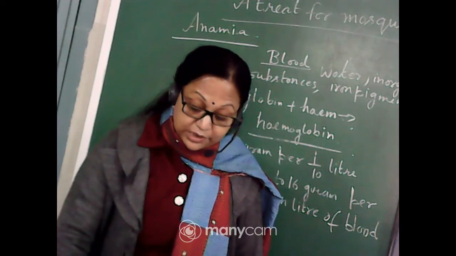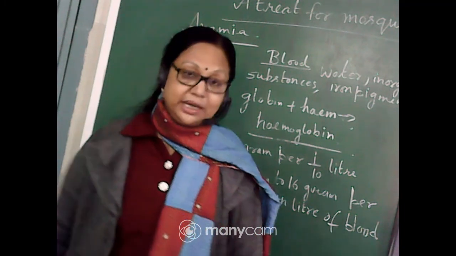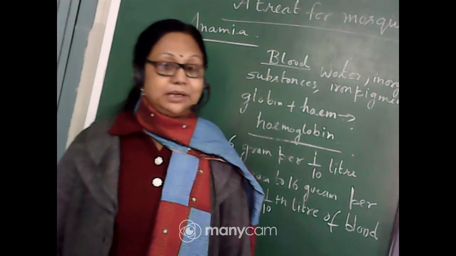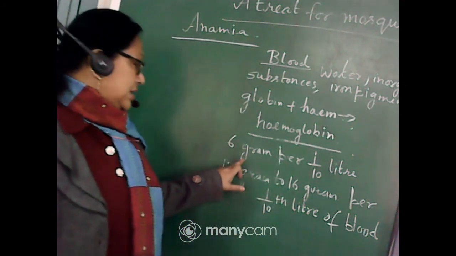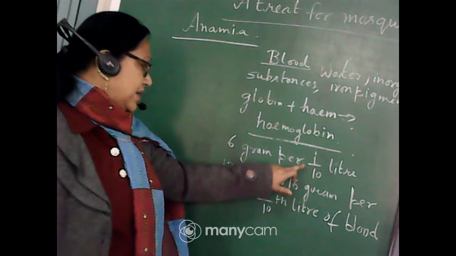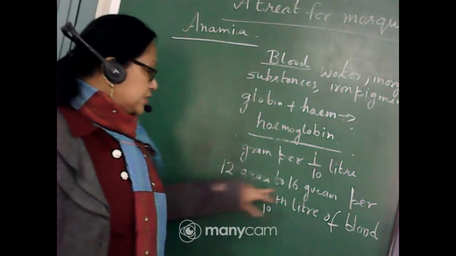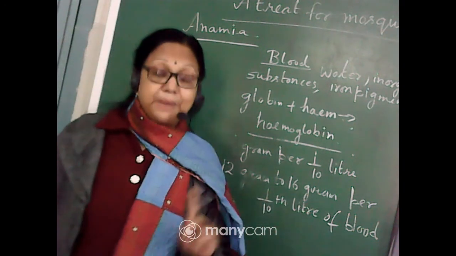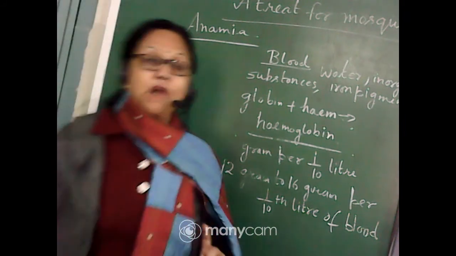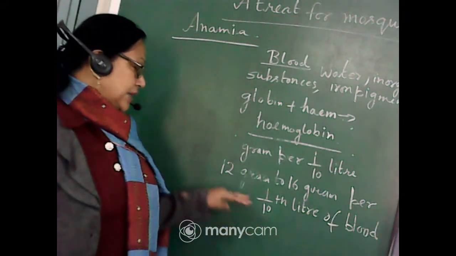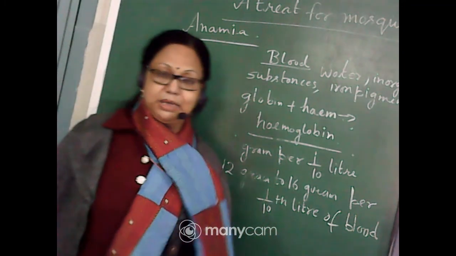So the first is, look at Aarti's blood report and find out the minimum requirement of the hemoglobin. When we are seeing the blood report, the range is 12 to 16. She actually had 8 gram, and 12 gram to 16 gram per deciliter is the normal range of the hemoglobin. So that means 12 gram to 16 gram per 1/10 liter of the blood.